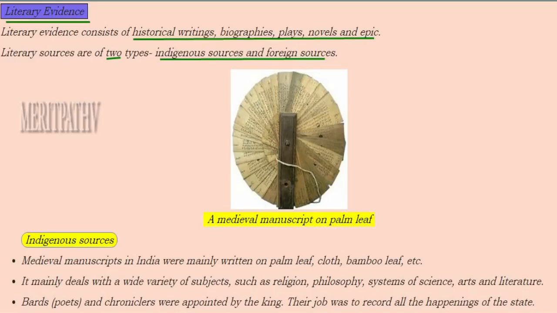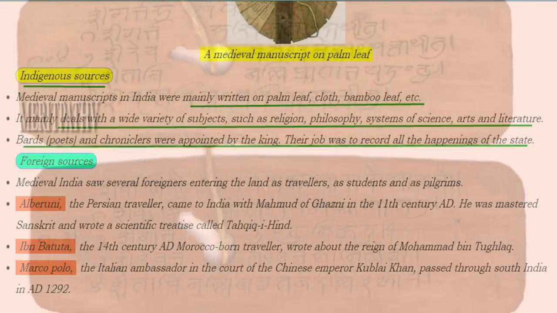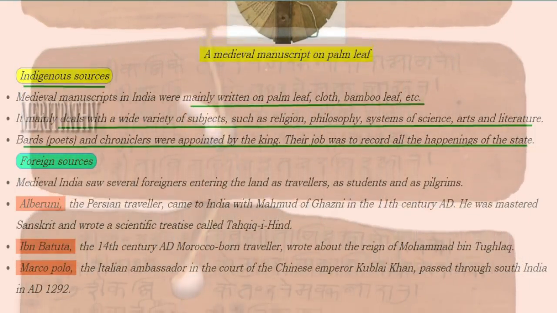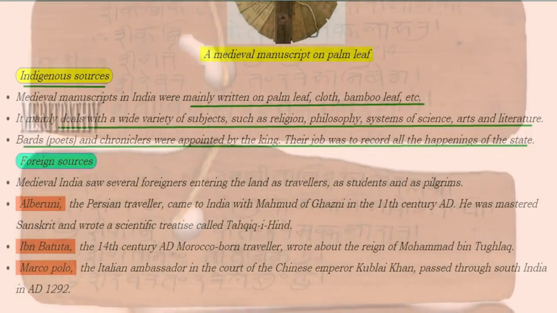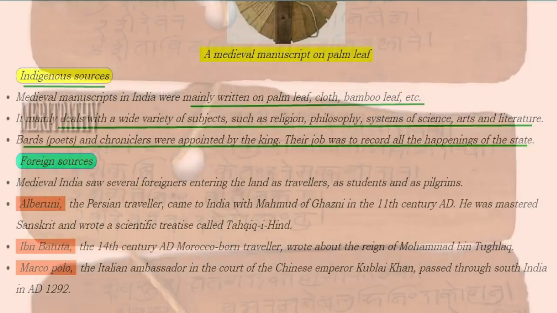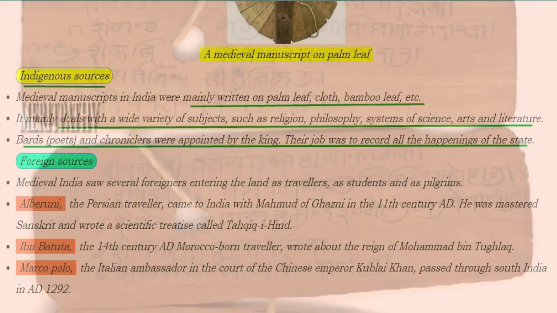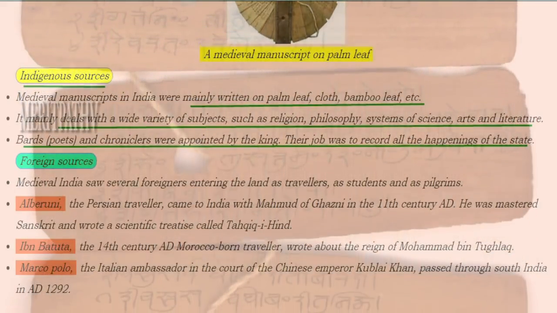Next is literary evidence. It consists of historical writings, biographies, plays, novels and epics. Literary sources are of two types, indigenous source and foreign source. In this image we see a medieval manuscript which is written on a palm leaf. Indigenous sources: the manuscripts were written on palm leaf, cloth, bamboo leaf, etc. And these indigenous sources deal with a variety of subjects such as religion, philosophy, systems of science, arts and literature.